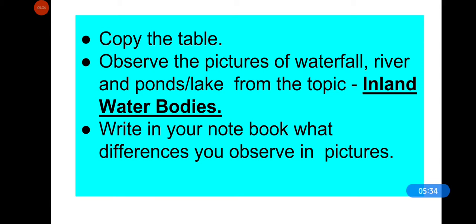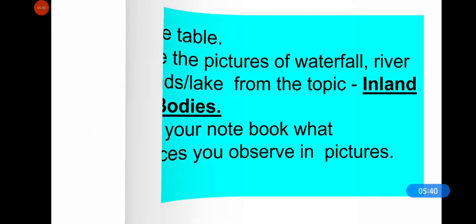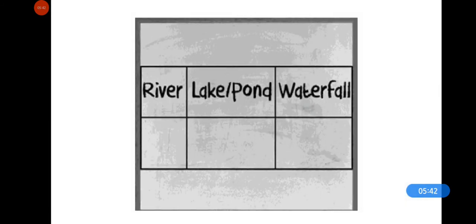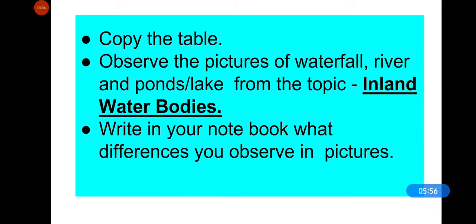Then notice the features of rivers, lakes and waterfalls and fill this table. What differences or what similarities? You can write the features in this table, anything that you notice. You can pause the video to complete this and come back after completing it.